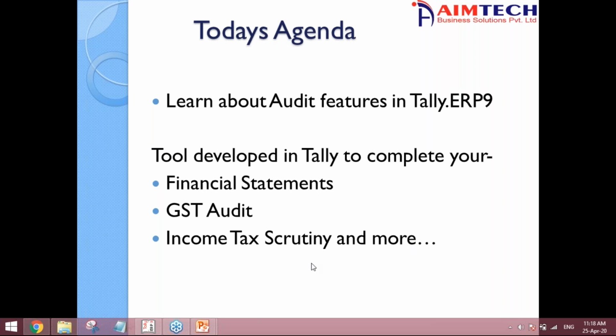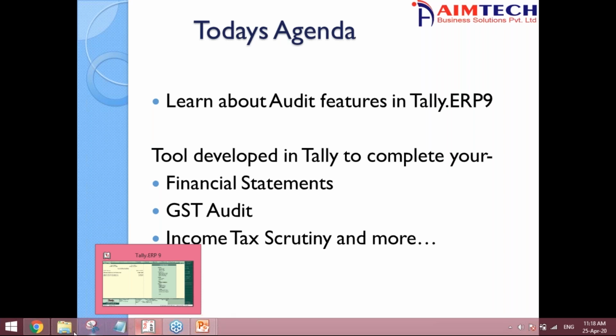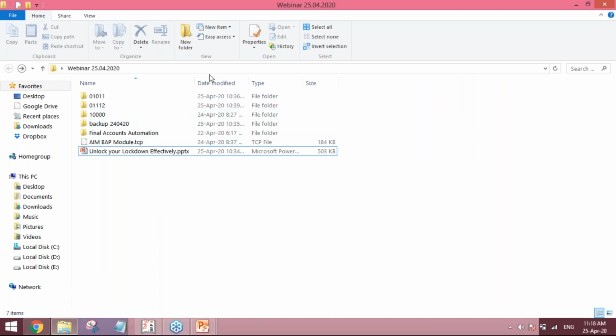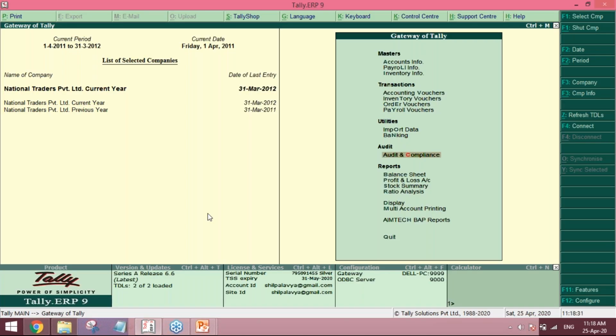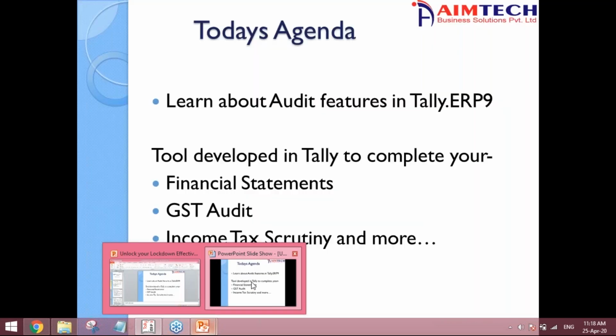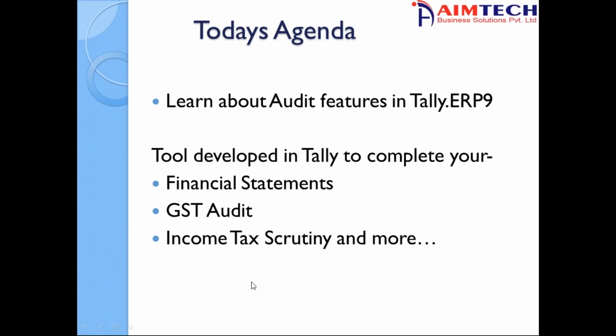We are also going to work on how we can help you in terms of GST audit. What are some critical things that we can share with you for completing your GST audit? And the third and most important part is the income tax scrutiny. Friends, there is a surprise for chartered accountants, for those who wish to work in this area a lot more. So we would then be providing certain important features of updations of masters, how you can correct the client data whenever you receive it, and what the certain nitty-gritties are for doing that.